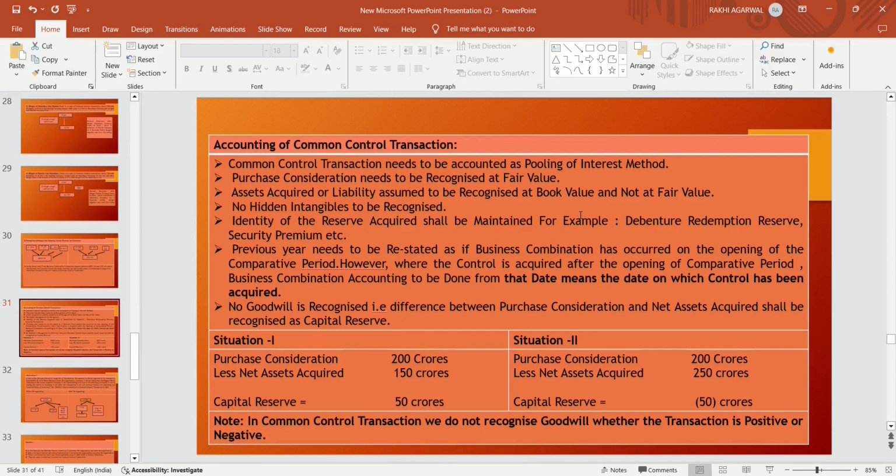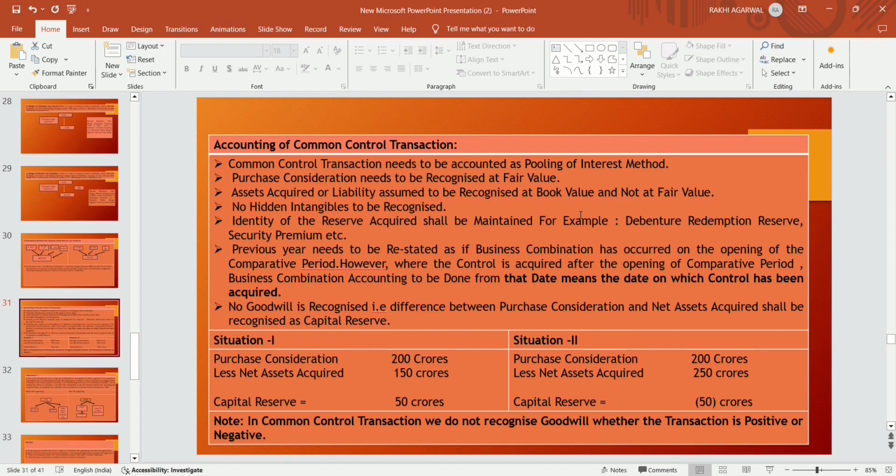Now, accounting of common control transactions. How is accounting done in the case of a common control transaction? A common control transaction needs to be accounted for using the pooling of interest method. Purchase consideration needs to be recognized at fair value. Assets acquired or liabilities assumed are to be recognized at book value and not at fair value. In a common control transaction, the purchase consideration is recognized at fair value, but assets and liabilities are recognized at book value and not at fair value.